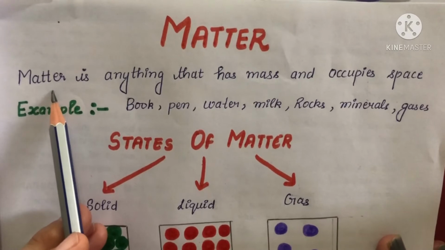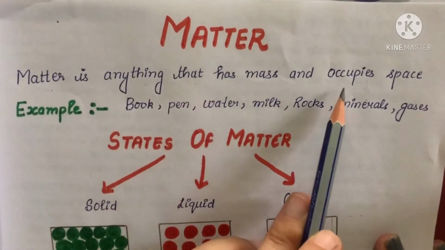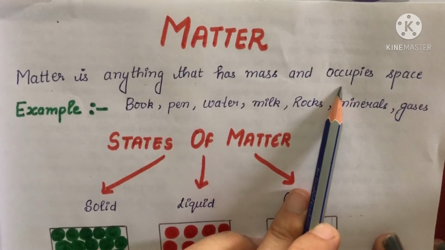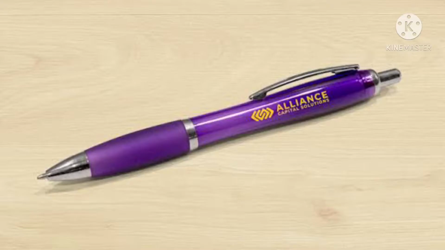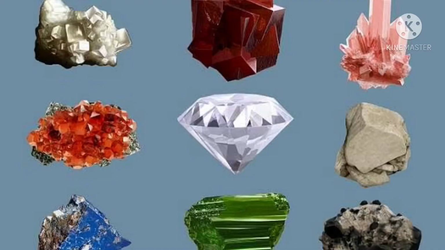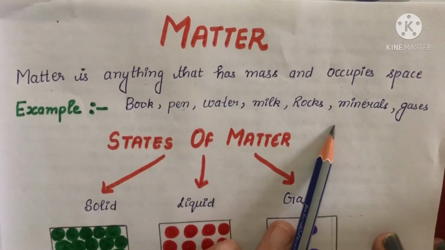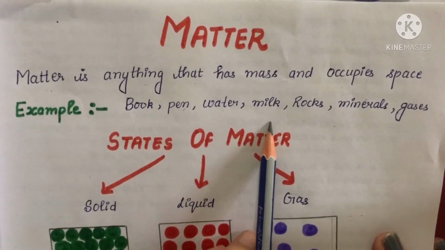So, what is matter? Matter is anything that has mass and that occupies space. For example, book, pen, water, milk, rocks, minerals, gases, etc. These all are matter because they have mass and they occupy space.